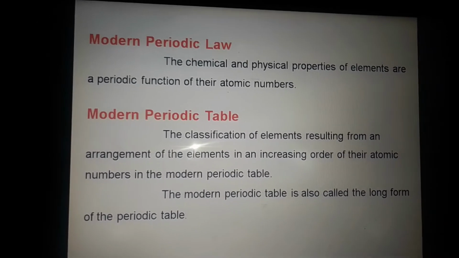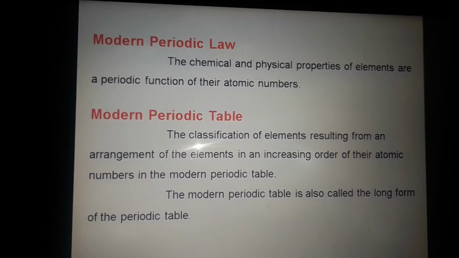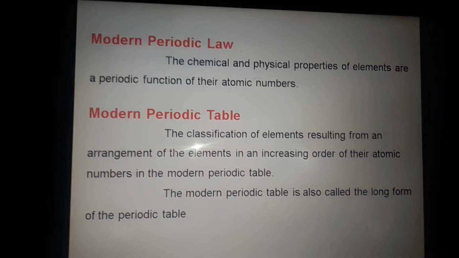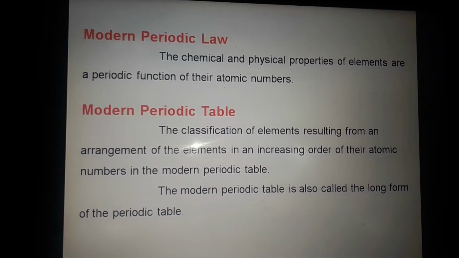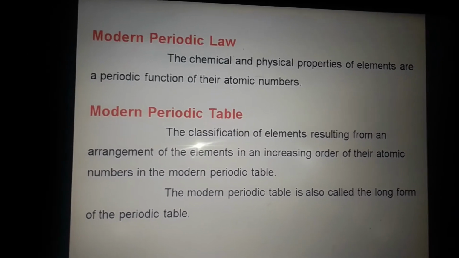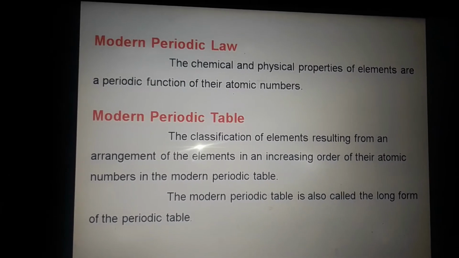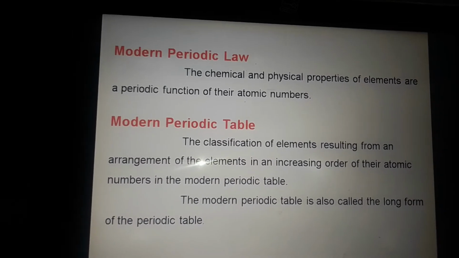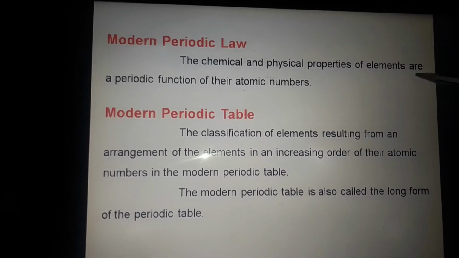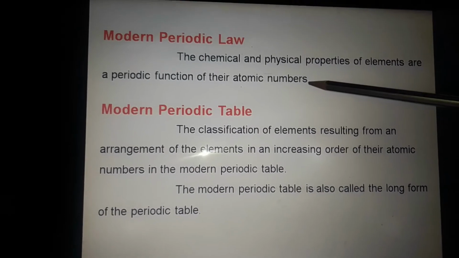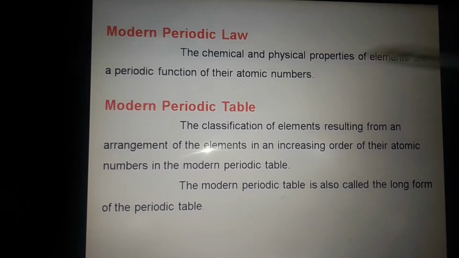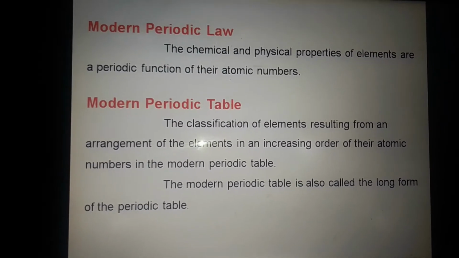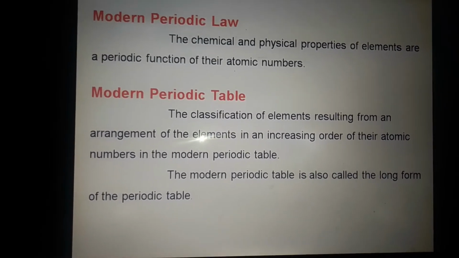And periodic function means after a particular period, it shows similar chemical and physical properties. Thus, this law states that the chemical and physical properties of elements are a periodic function of their atomic numbers. Now we will see what the periodic table is.